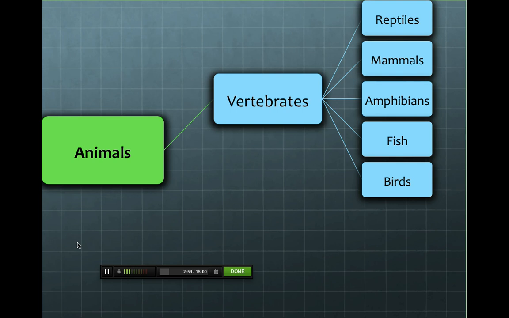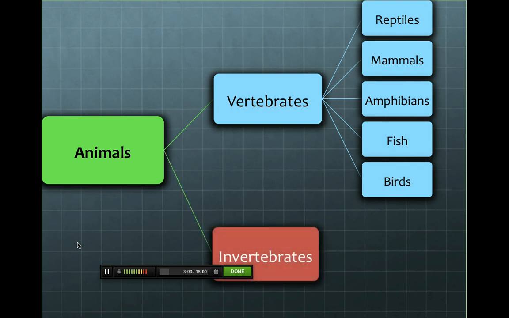Now, we also have groups of invertebrates. There are many groups of invertebrates. The first of which that we will discuss today is mollusks. As we know, it is often hard to define mollusks because they share some characteristics, however, they do not share all characteristics. An example of a mollusk is an octopus.